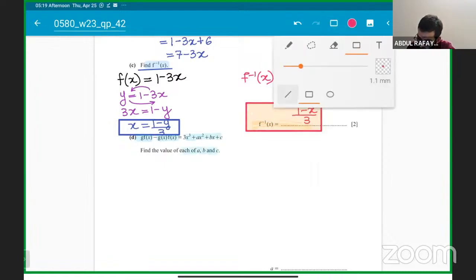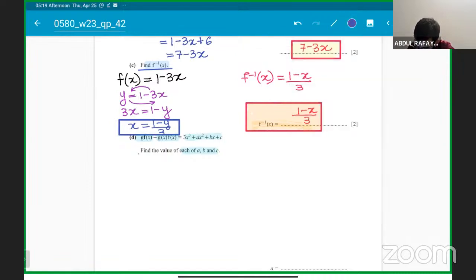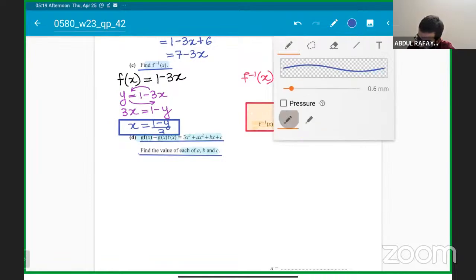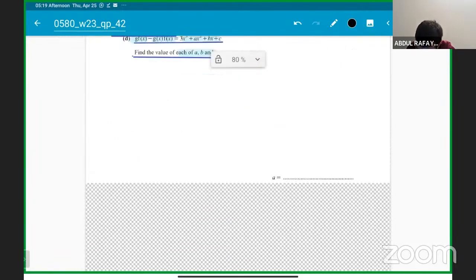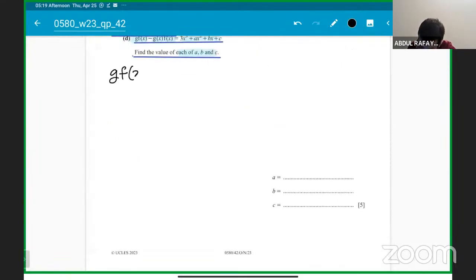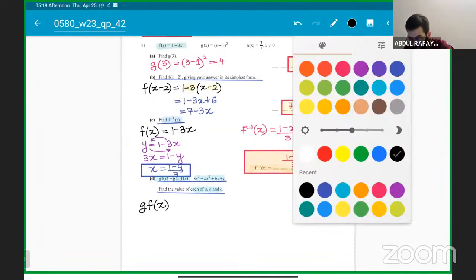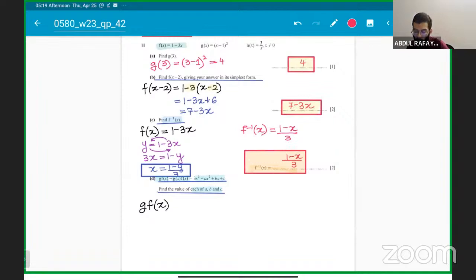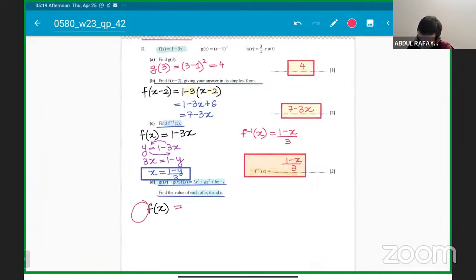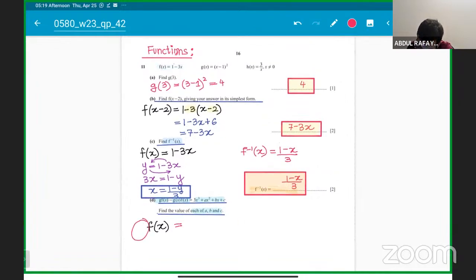Okay, so what we need to understand is basically very quickly and clearly, students here. We just have to do the comparison. So you have to find out the composite function gf(x). How do you find a composite function? A lot of students were not able to do this as well. So gf(x) will be, in the g function, put f(x). Okay, so I have to put the f function in the g. Okay, f(x) will be the inside function.